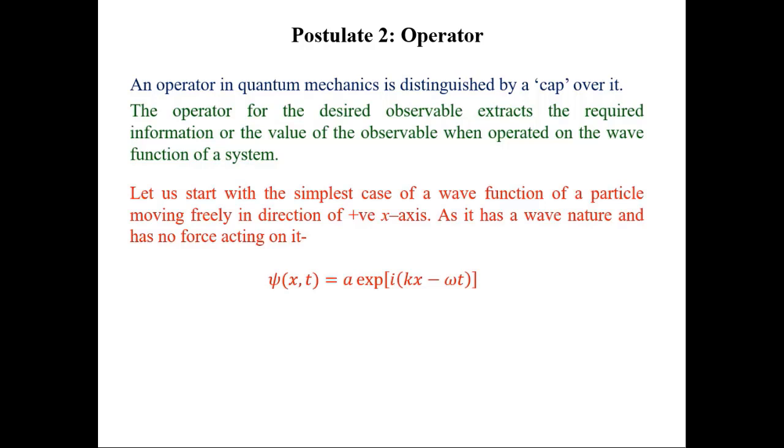The simplest example of a wave function can be the wave function of a moving free particle. It has a wave equation psi(x,t) is equal to A exponential i(kx minus omega t).